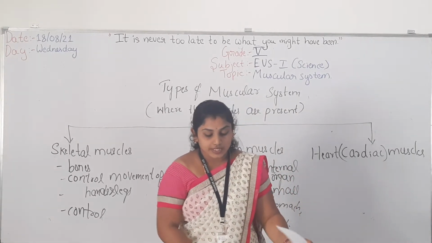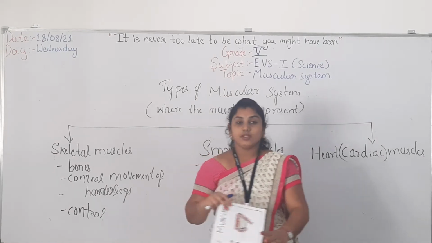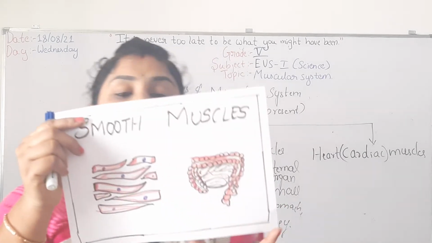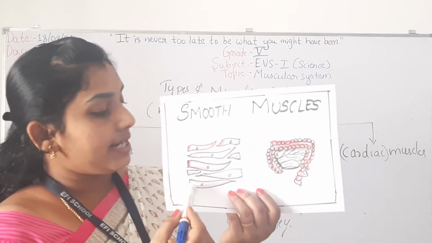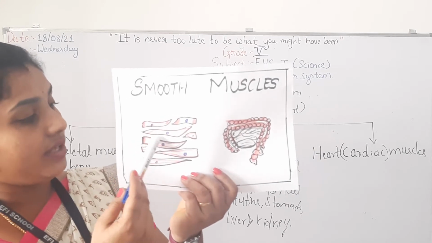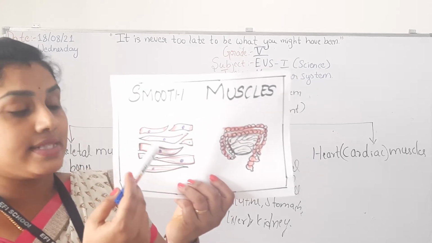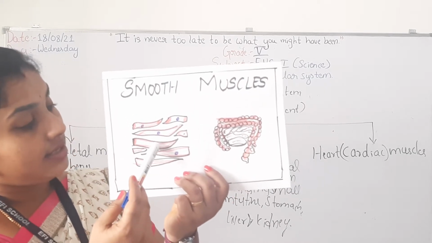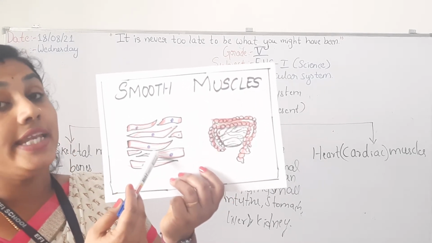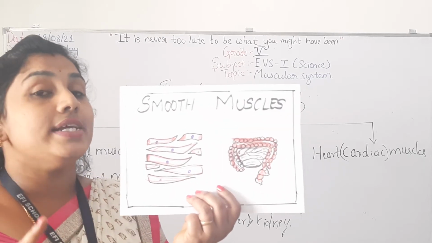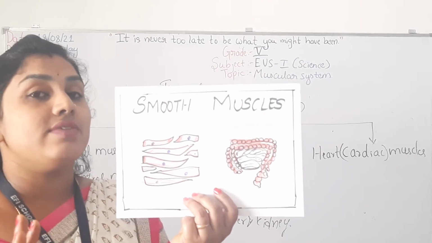You can see the structure of smooth muscle. Students, this is the structure of smooth muscle as you can observe under the microscope. On the walls only the smooth muscles are present. This red mark indicates the muscle, and this violet mark indicates the nucleus. A cell should have a nucleus, cytoplasm and cell wall, right?